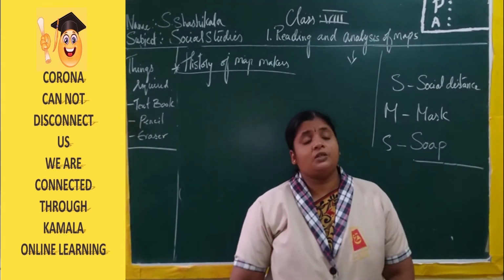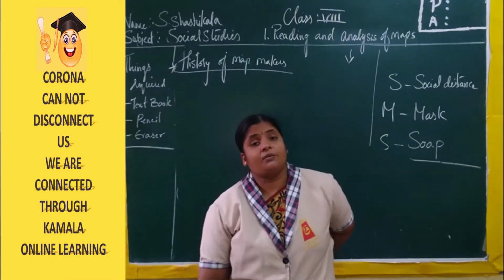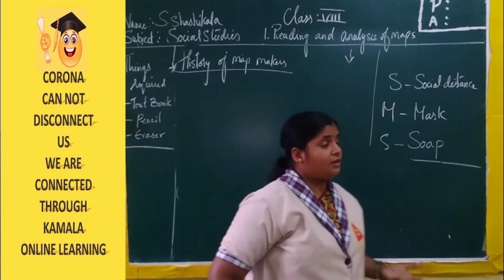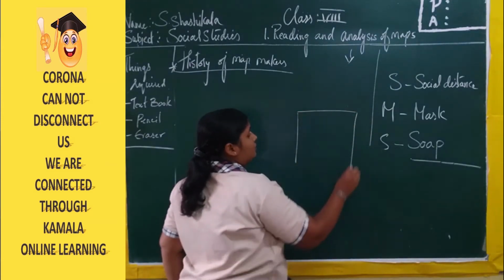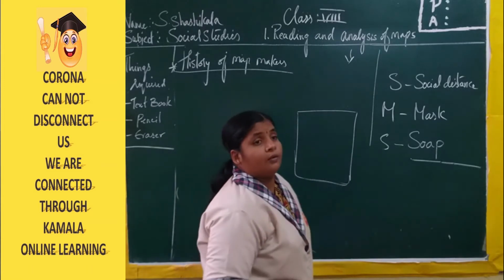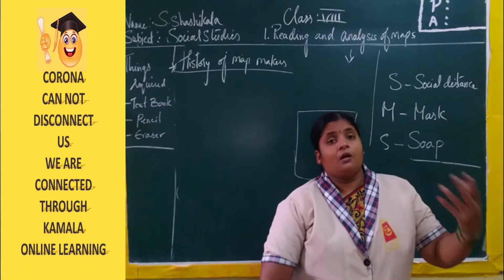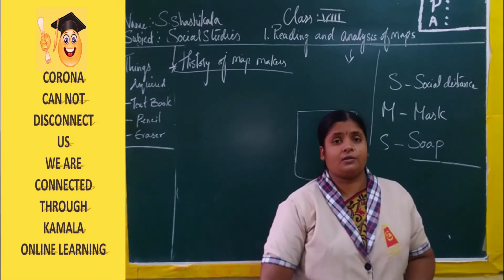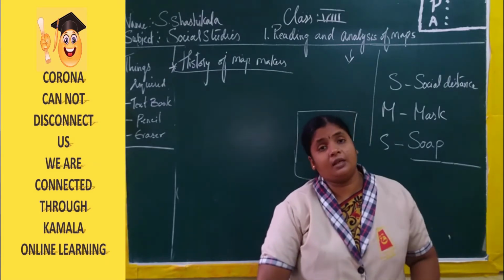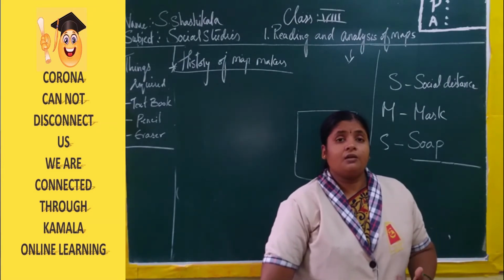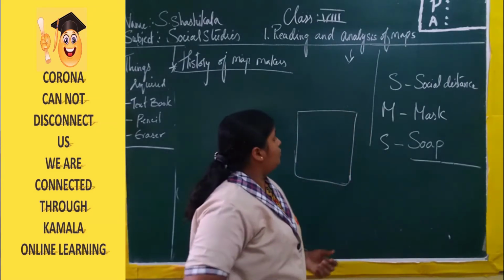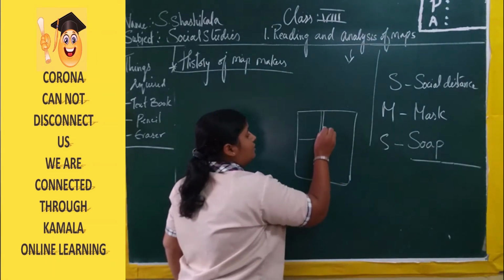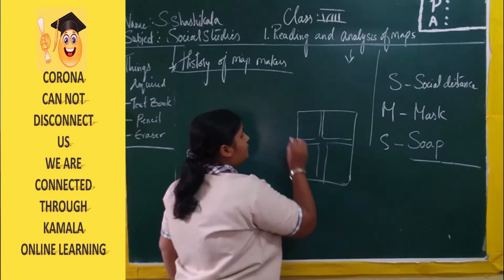From the ancient times, from the Vedic period onwards, our maps came into existence. In the olden days, Naksha is what we say in Telugu, right? The people who were dacoits used to steal treasure. They used to defeat other kingdoms and take the treasure of that particular kingdom. So with the help of what did they get the treasure? With the help of the Naksha. Naksha is nothing but the map.